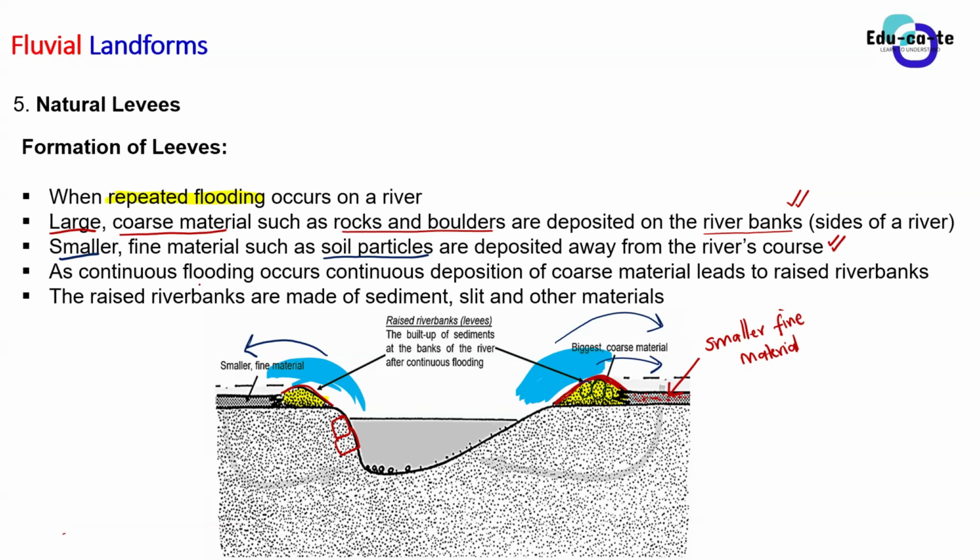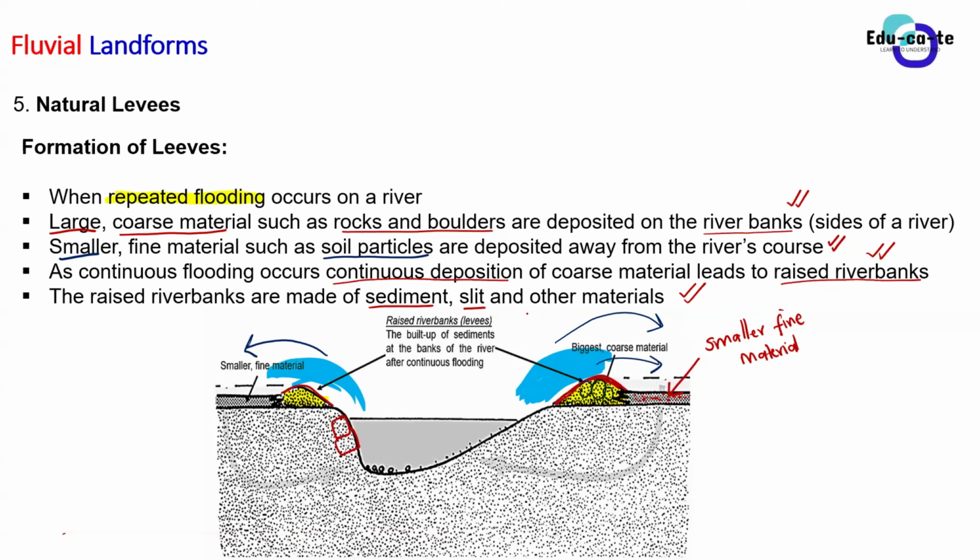And then as this continuous flooding occurs, continuous deposition will also occur. So there is continuous deposition of this coarse material, and this actually leads to raised river banks. And these raised river banks are known as natural levees. They are made up of sediments, of silt actually, and other materials.